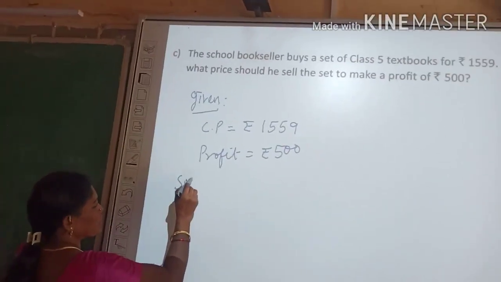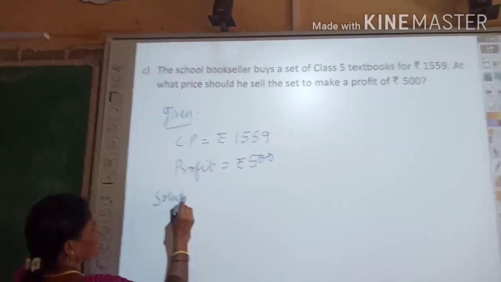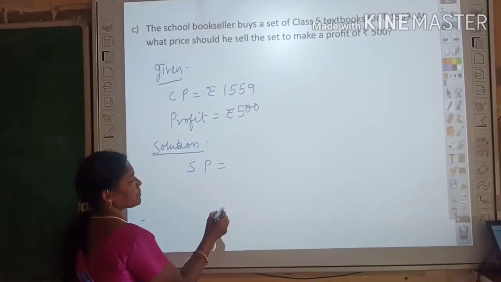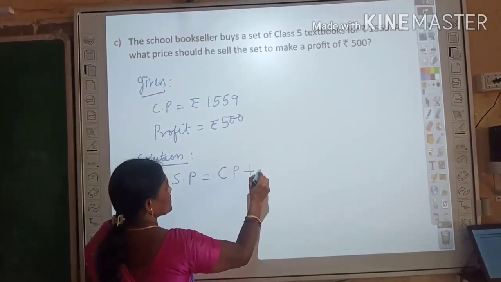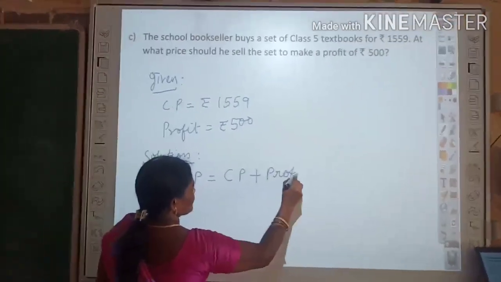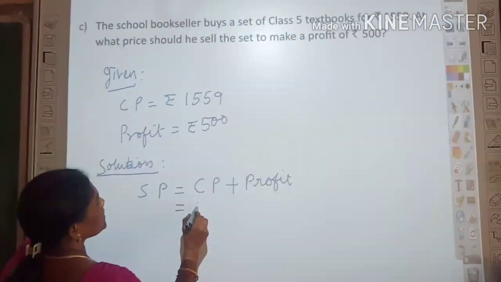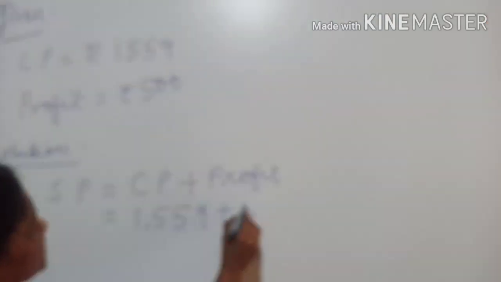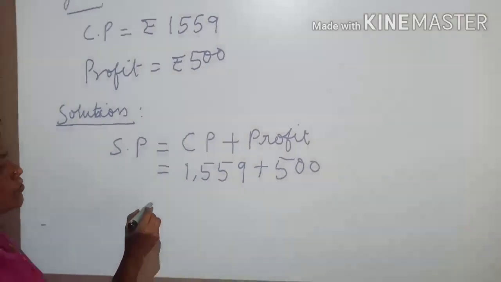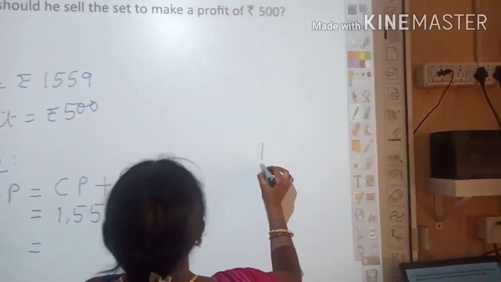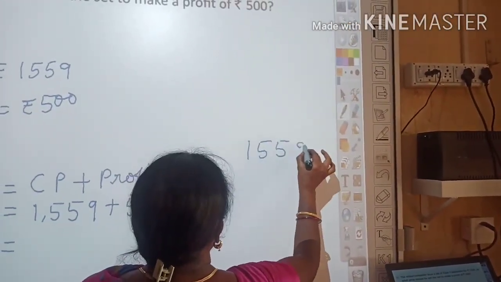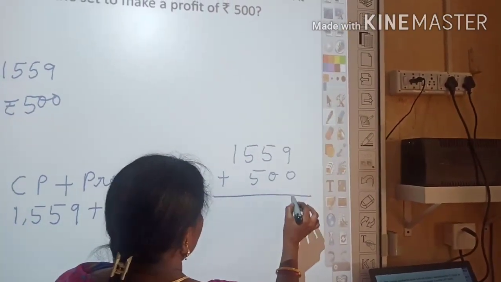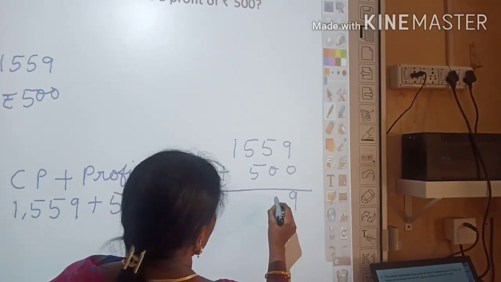Then come to the solution. Now we have to find out the selling price. How to find out selling price? Cost price plus profit. Cost price 1,559 plus profit rupees 500. Both values we should add in the working column. 9 plus 0, 9. 5 plus 0, 5.